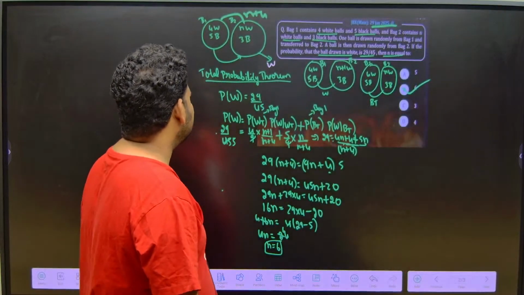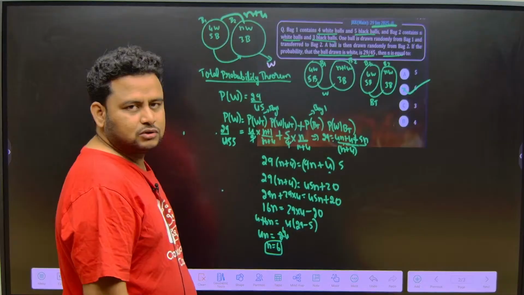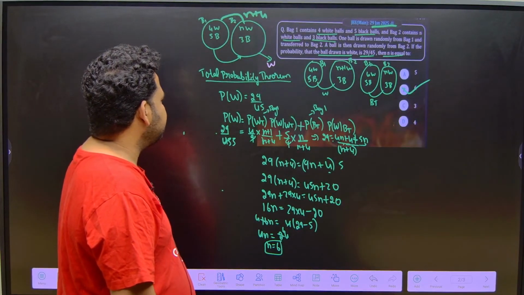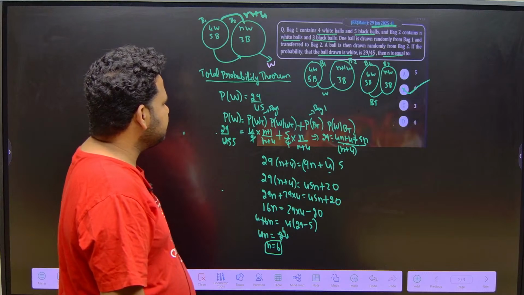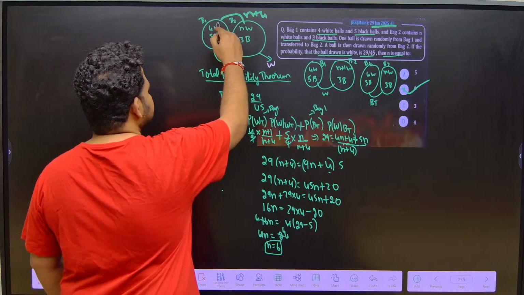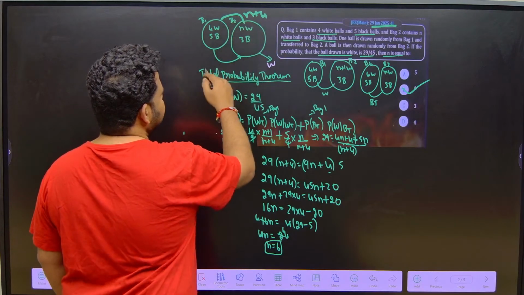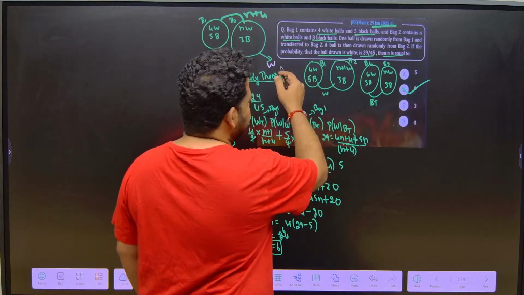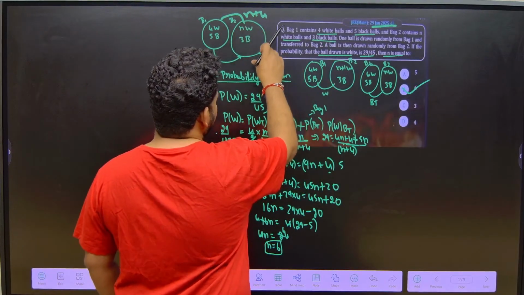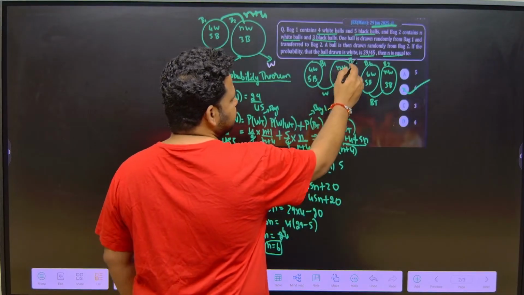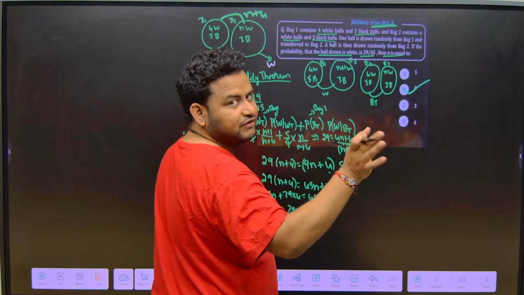Similarly, we solved the second question. This is based on total probability. Two bags are given. One bag has 4 white balls and 5 black balls. Another bag has n white balls and 3 black balls. So in total, how many white balls are there? n plus 4. Now we are transferring one ball. After the mixing, the probability that the ball you get is a white ball, that is what they are asking. They have given it as 29 by 5, and they are asking us to find the value of n.